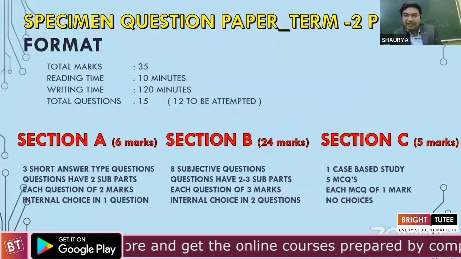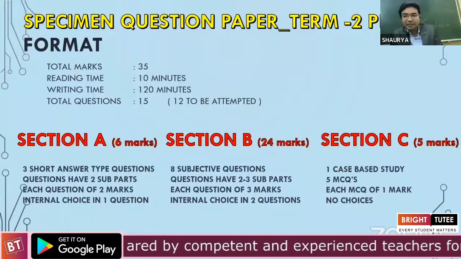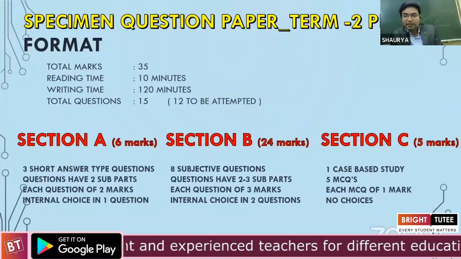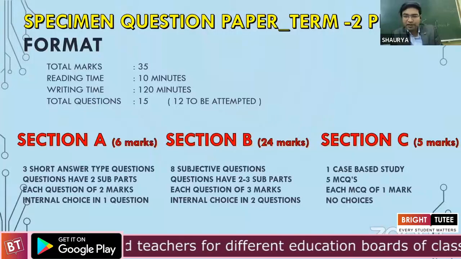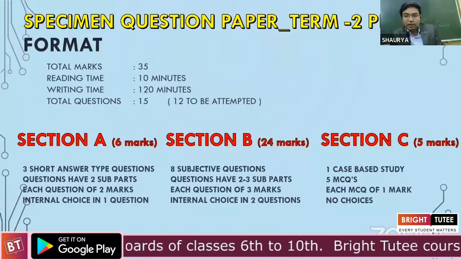Coming to section C, this is something familiar to students from term 1. We have one case-based study question comprising 5 MCQs with 4 options, out of which only 1 would be correct. And there's no choice as such in this.